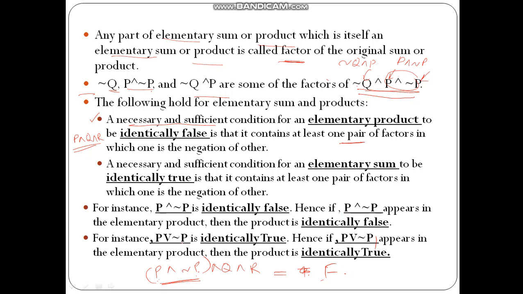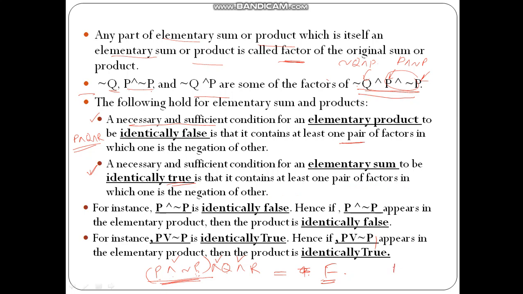So if you have a product, the product will be identically false if any factor of your formula is of this form, where one variable is the negation of the other variable. The second necessary and sufficient condition, now for the elementary sum, is that the elementary sum is identically true if it contains at least one pair of factors in which one is the negation of the other.